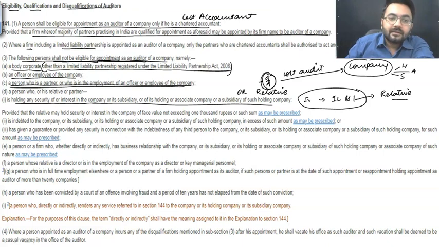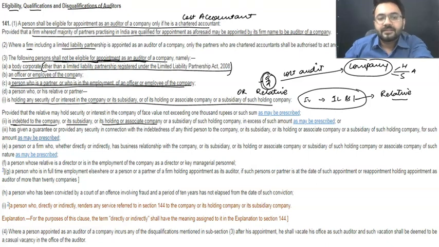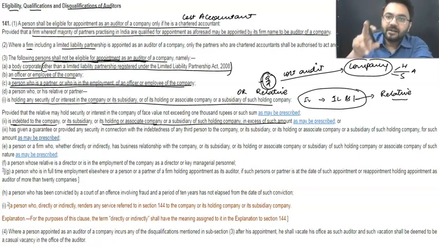Right? Next is, they should not be in debt. Your relative or the partners in the partnership firm shall not be in debt to the company, its holding or subsidiary. Debt is allowed up to a limit of 5 lakh rupees. The same is written in rule number 10 of the Companies (Audit and Auditors) Rules.